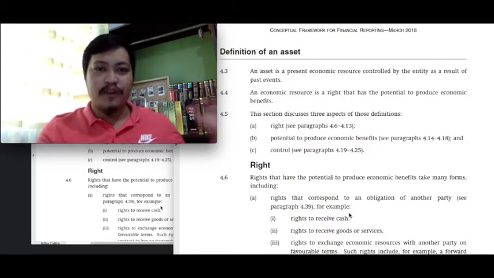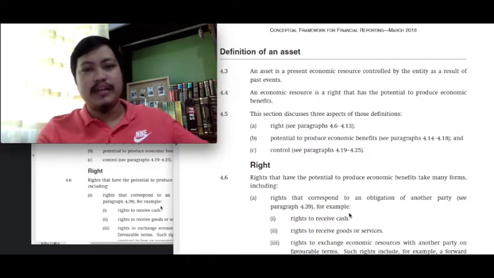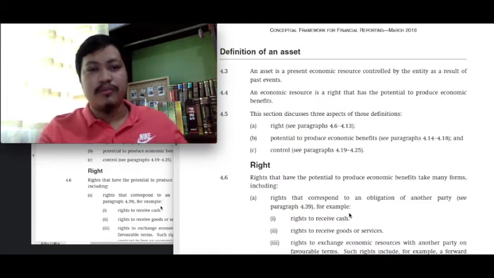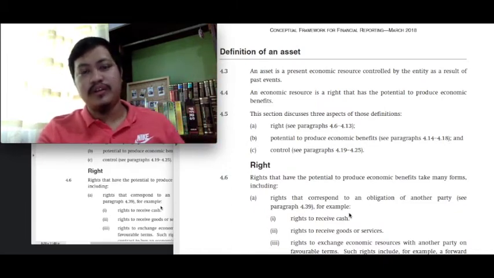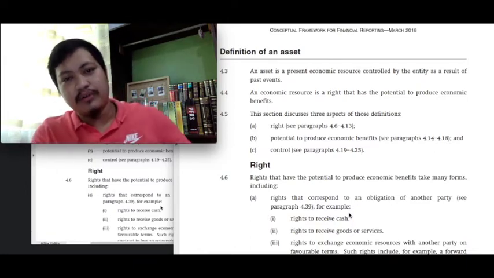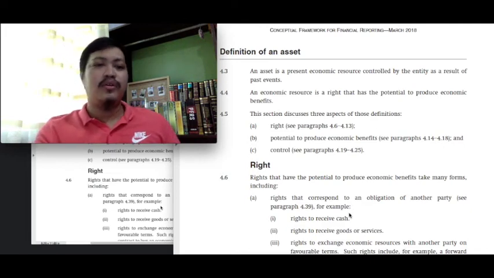So, as far as the framework is concerned, it will consider an item to be an asset or liability even if it will not be recorded in the balance sheet, if there is a need to provide information in the notes to the financial statements. Okay, so I do not want you to think that because of the change of the definition provided in the framework, the recognition requirements provided in the standards also change.